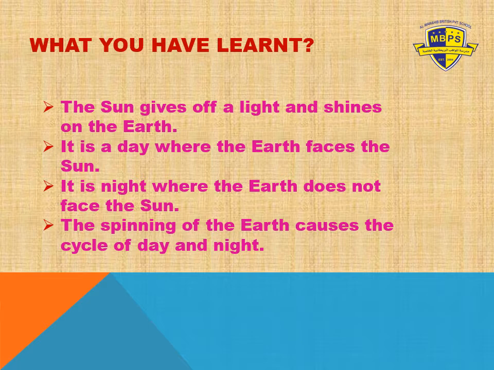And what you have learned, the sun does not move across the sky. It appears to move during the day because the earth is spinning. What is spinning? The earth is spinning. So because the earth is spinning, it causes the cycle of day and night.